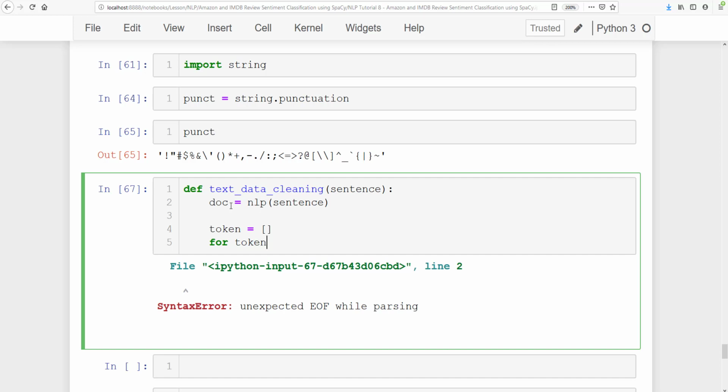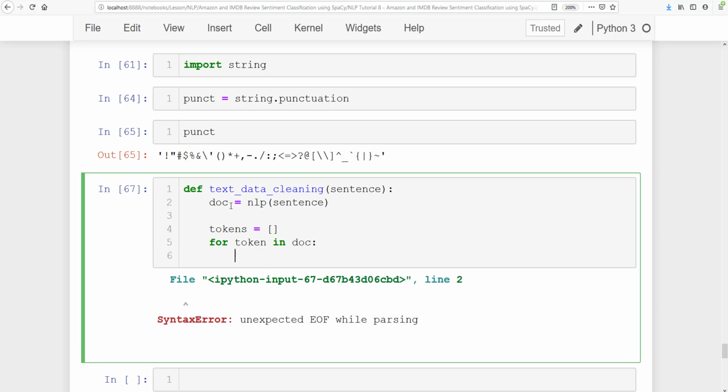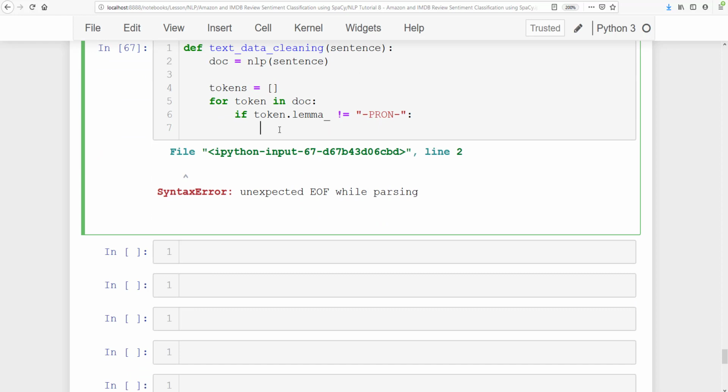So let's make the tokens, for token in doc, and then inside that, if token dot lemma underscore. Do you remember this lemma? This is the lemmatization, the root form of that word. If the root form of that word is not a proper noun, then it is going to convert that into lower